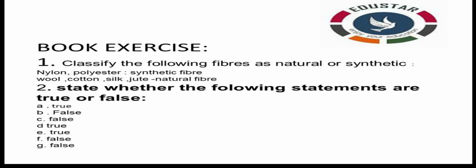Coir is the outer covering of coconut. The process of removing seed from cotton is called ginning. That is true. Weaving of yarn makes a piece of fabric. True. Silk fiber is obtained from the stem of a plant. False. Silk fiber we get from animal. Polyester is a natural fiber. Polyester is a synthetic fiber, so the answer is false. Go through the PPT, you can get the answer, check it out.